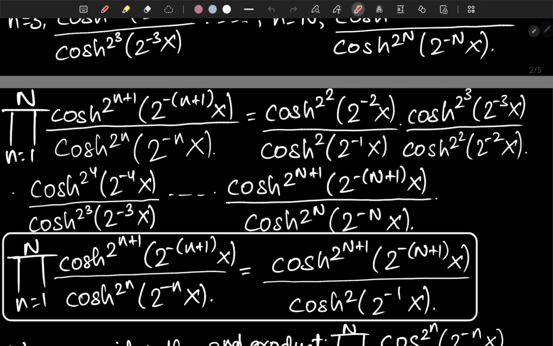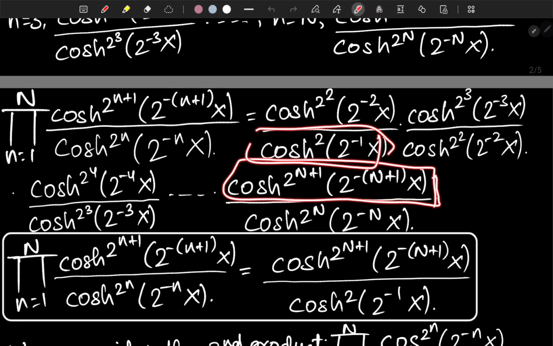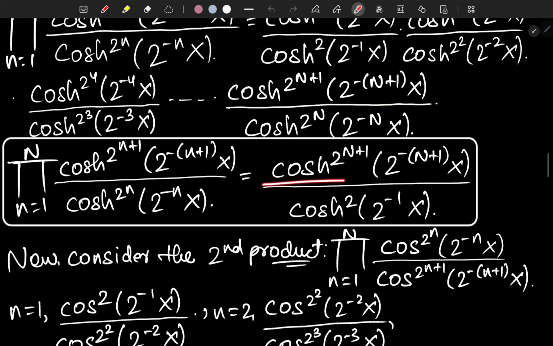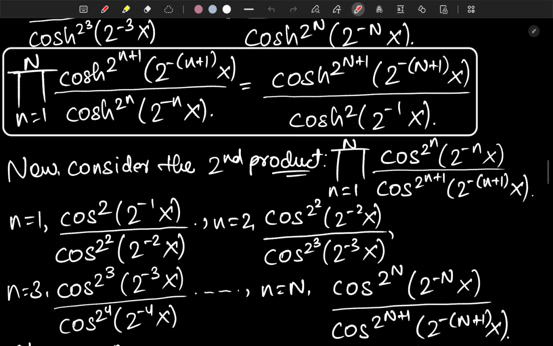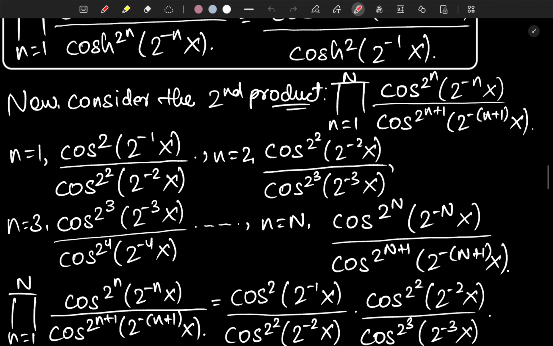So we are left with this numerator and this denominator: hyperbolic cosine of 2 to the n plus 1 of 2 to the negative n plus 1 x over hyperbolic cosine squared of 2 to the negative 1 x. Isn't that amazing, guys? Believe me, it's the same thing with the second product as well, but we just have to change the order a little bit. We'll get back to that, don't worry.